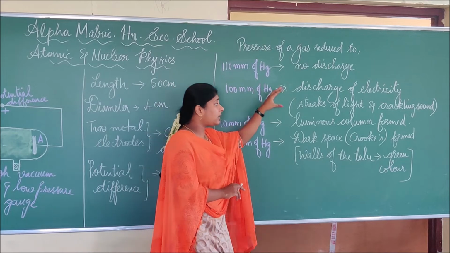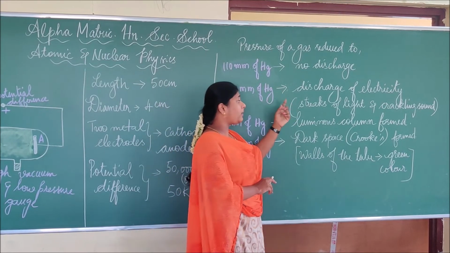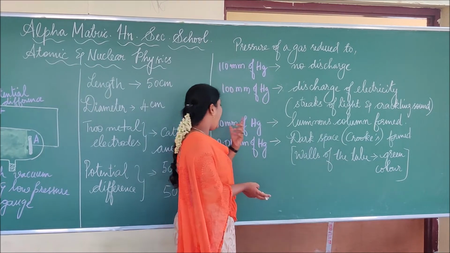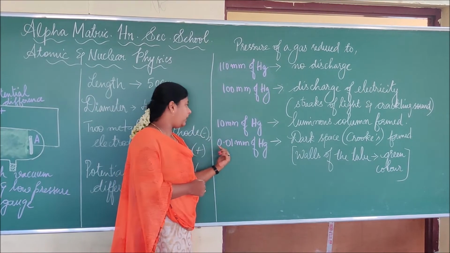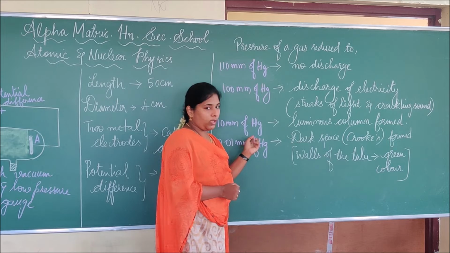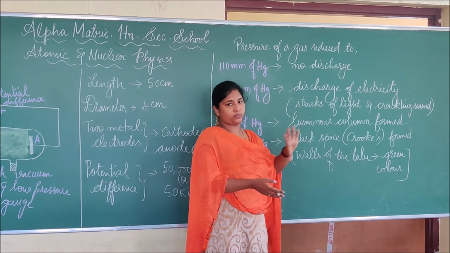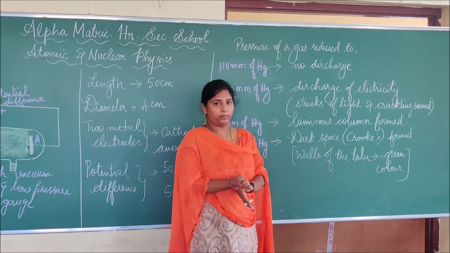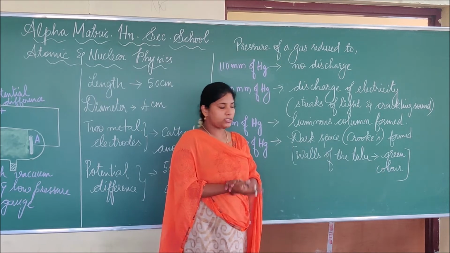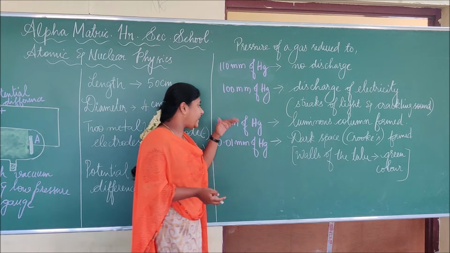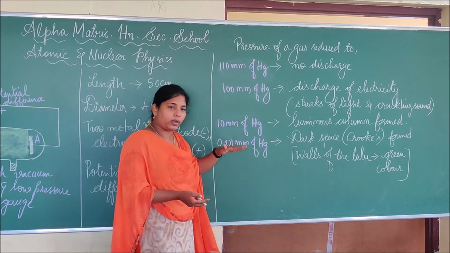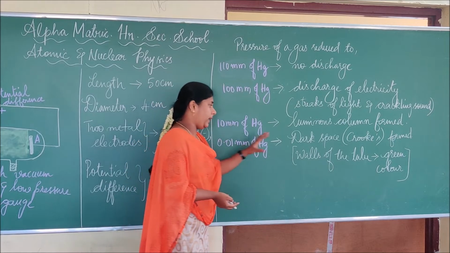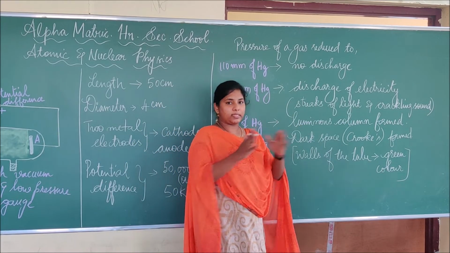So in this stage, there will be irregular streaks of light and a crackling sound is heard. Next, we reduce the pressure again, to 10 mm of Hg. A luminous column is formed. Luminous means some bright column; we can say the positive column is formed. Further, we reduce the pressure again to 0.01 mm of Hg. At that time, the luminous column will disappear.